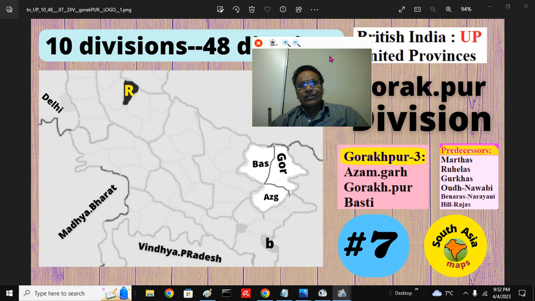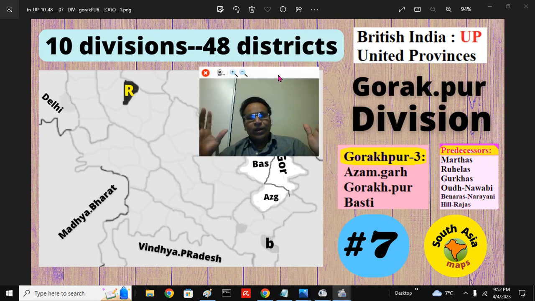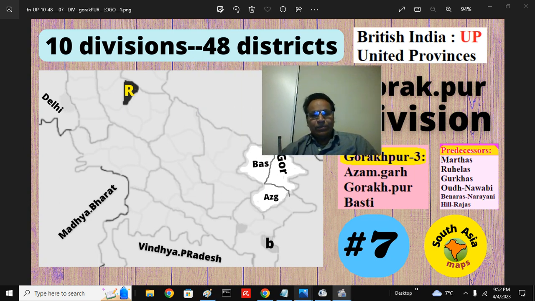All these regions were consolidated. They were called the United Province of Agra and Awadh, combined together, the United Province of these two. The Agra and Awadh words were dropped. It became United Provinces. Later it became UP, Uttar Pradesh, and this is the British province.